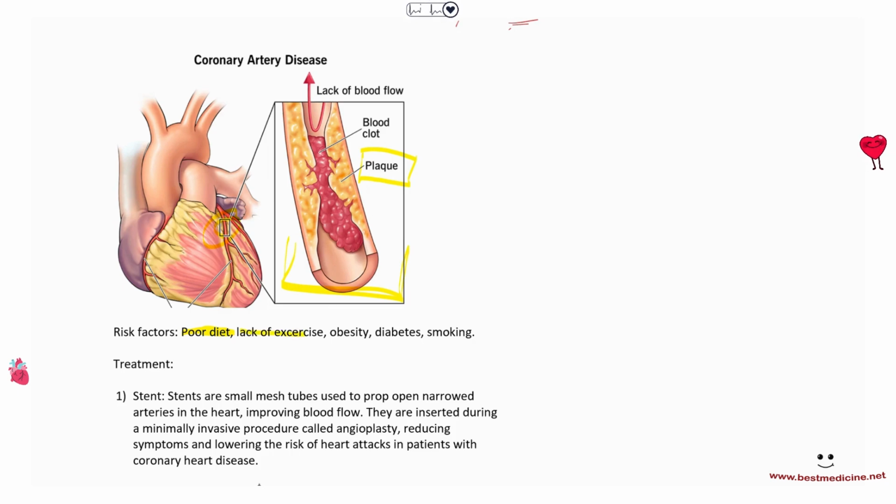If you have a lack of exercise... exercise makes sure that the blood keeps running well, and it prevents any fatty plaques from building up. So lack of exercise, a sedentary lifestyle, as we say, is another risk factor. Obesity is also a risk factor, and diabetes is a risk factor, and smoking is a risk factor. Also, a couple of risk factors I want to mention here is age, right? Increased age would also increase the chances of this happening, and males. Okay, male is also a risk factor, being male.